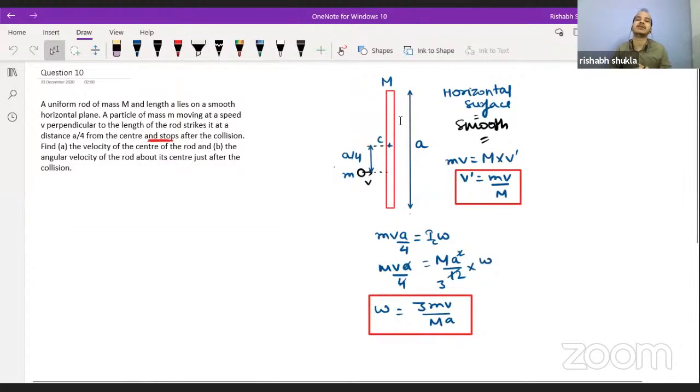And in the last case we have seen how this rod was kept on a smooth surface, and here the angular momentum and the linear momentum both remain conserved.